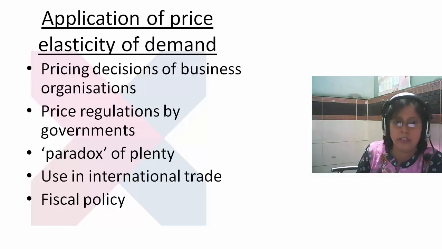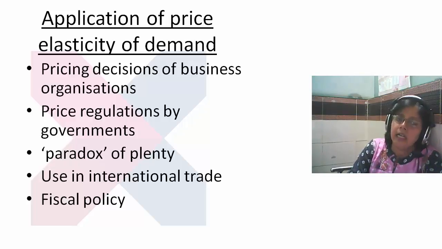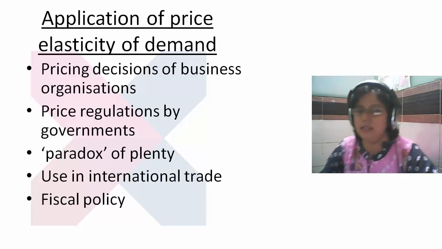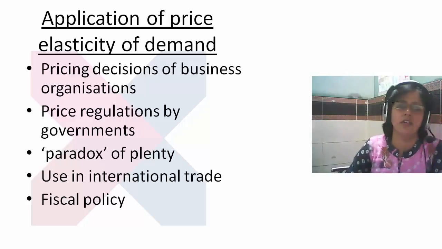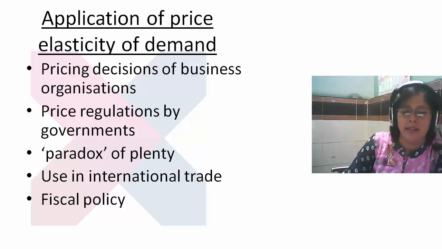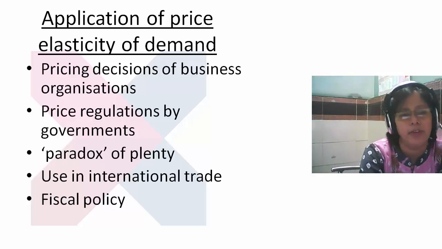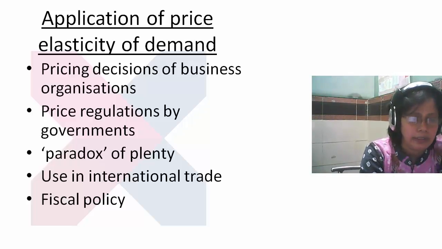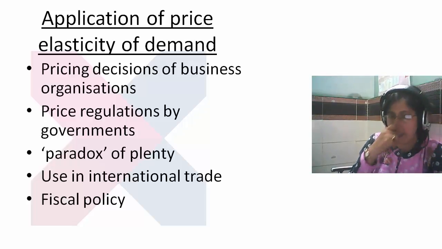The next thing is we are going to discuss the application of price elasticity of demand. Here we have 5 points. These are the price decision of business organizations, and the price regulation by government. And the third one is paradox of plenty. Fourth one is use in international trade, and fifth one is fiscal policy.